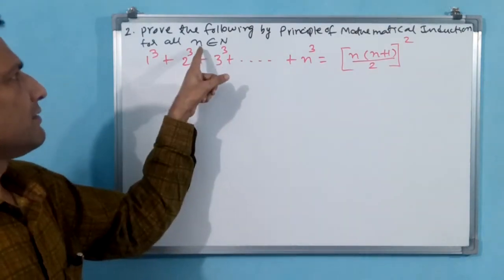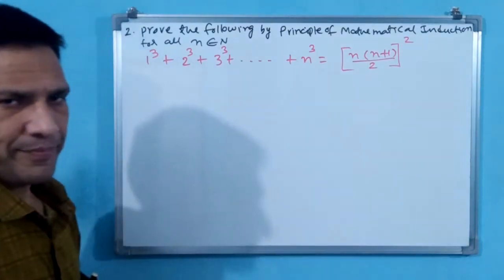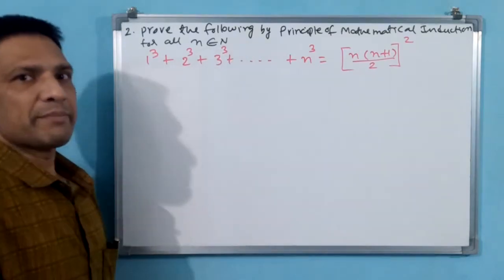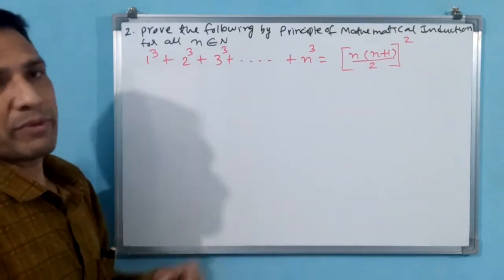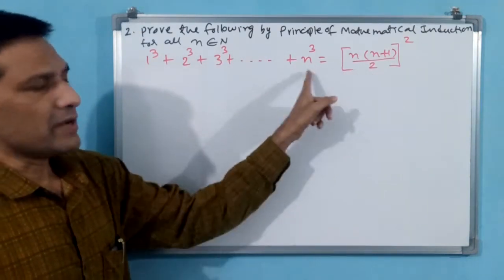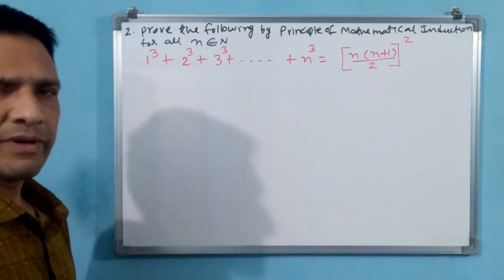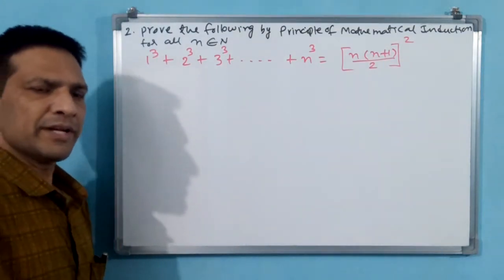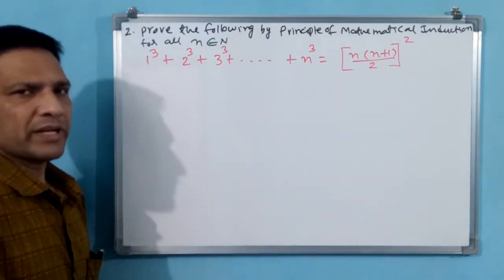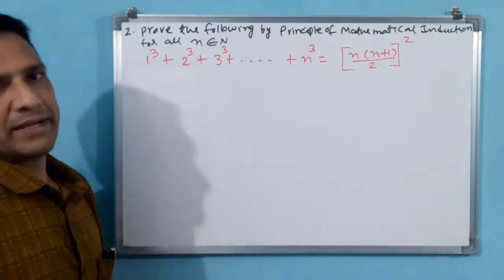First step, they have given n belongs to N. You need not write it, or else you can write also, that is not wrong. Okay, the first step, n belongs to N, has to be written. Why? Because the principle of mathematical induction is applicable for natural numbers only. Only if n is a natural number is it possible to verify the truth, or else we are not able to verify the truth, for integers or real numbers, whatever it may be. Except natural numbers we cannot verify. That is why, if they don't give it, then you have to write it.